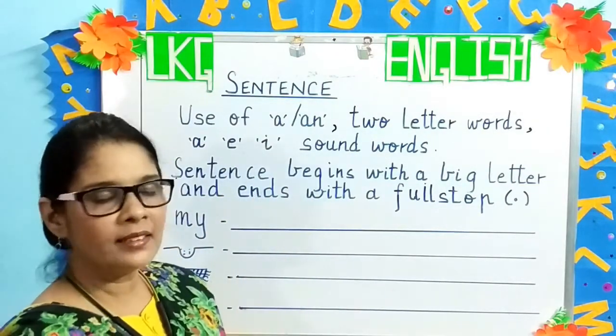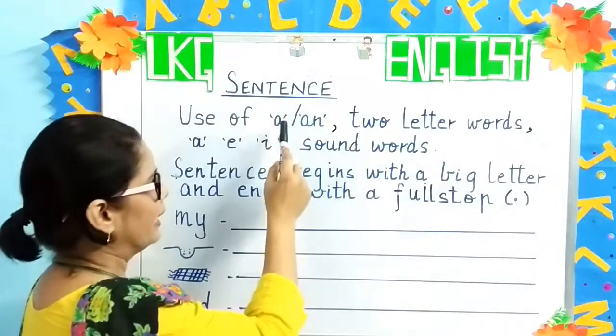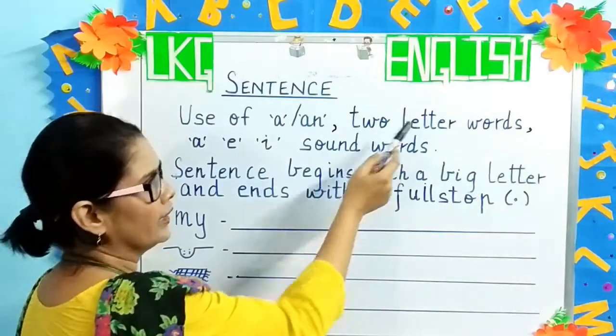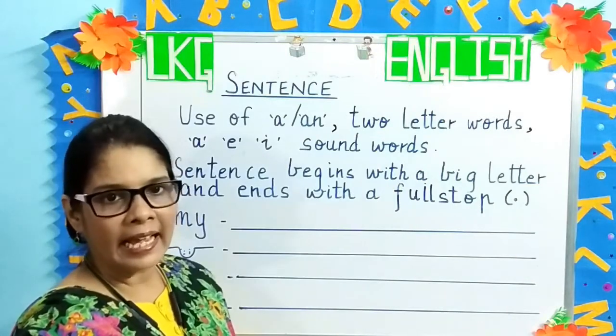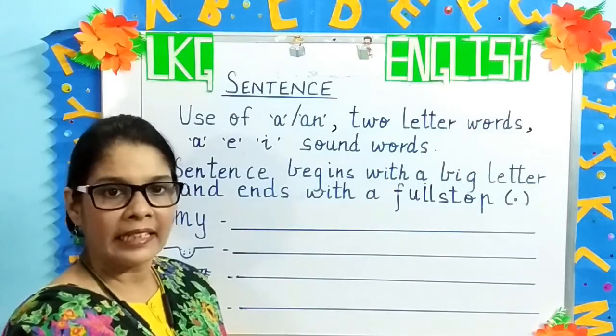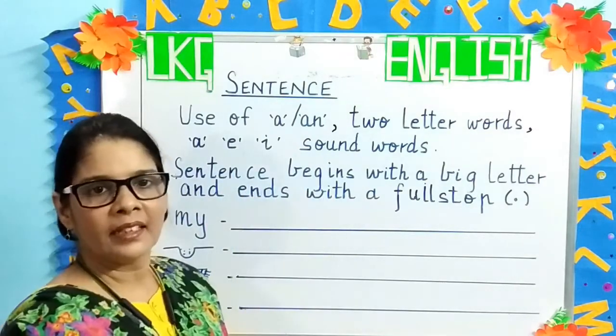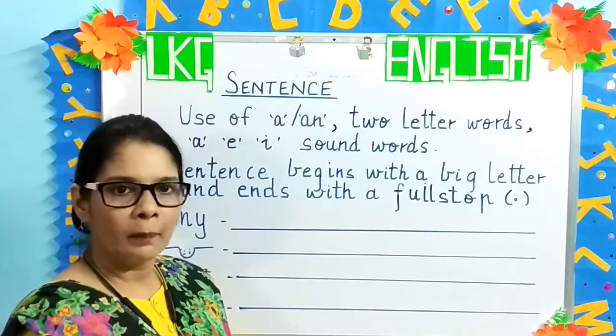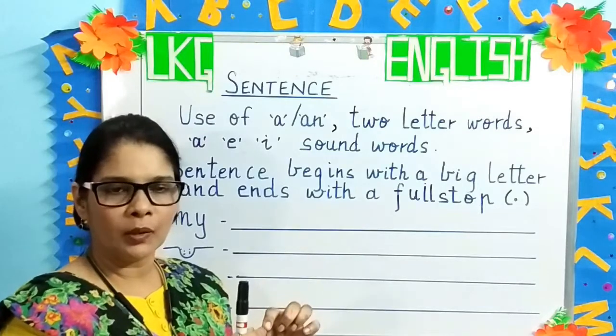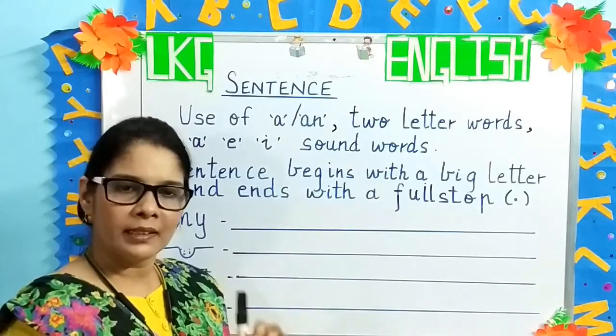Now, in a sentence, we will use a or an, two-letter words like in, an, on, it, is, and A, E, I sound words like bed, mat, pen.